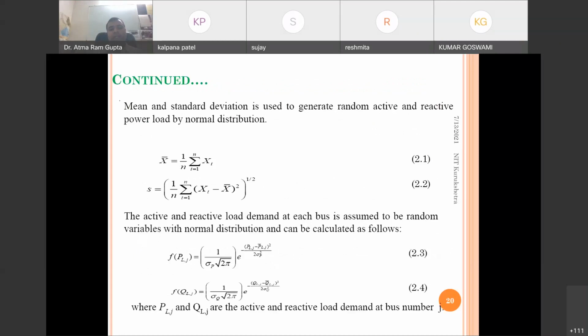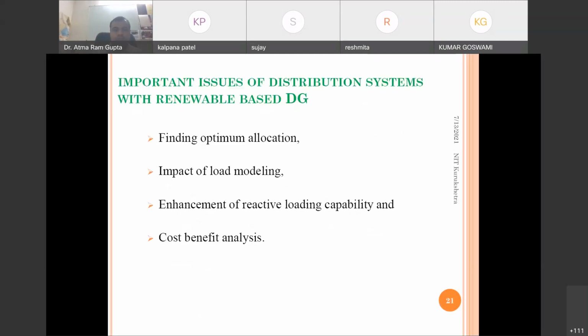From the mean and variance, we find the standard deviation, and then based on this, we find the probable active and reactive power demand at each bus. Okay, so this is one method to find probable loading conditions.